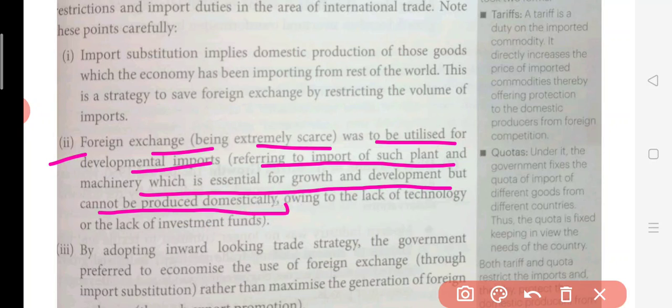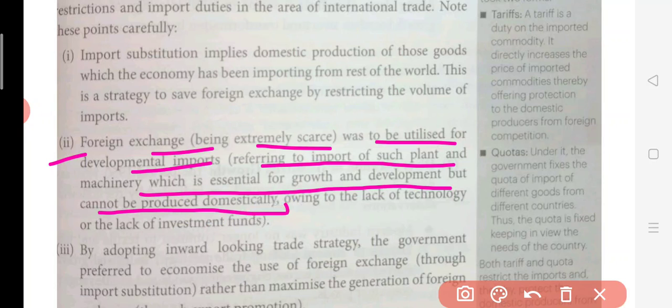So for that we first need to save this foreign exchange. Why? Because we wanted to purchase plant and machinery from the other economies. So that is the reason.